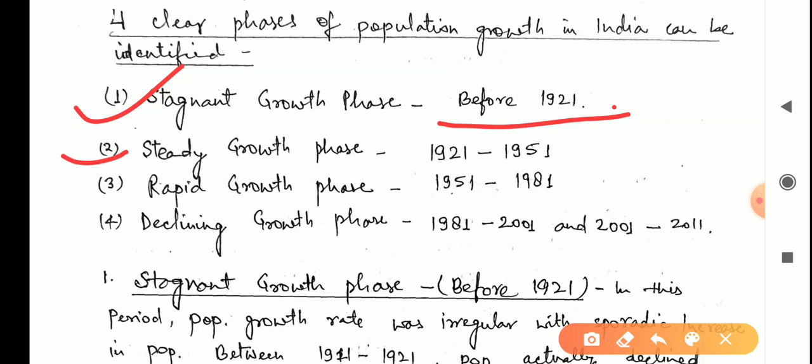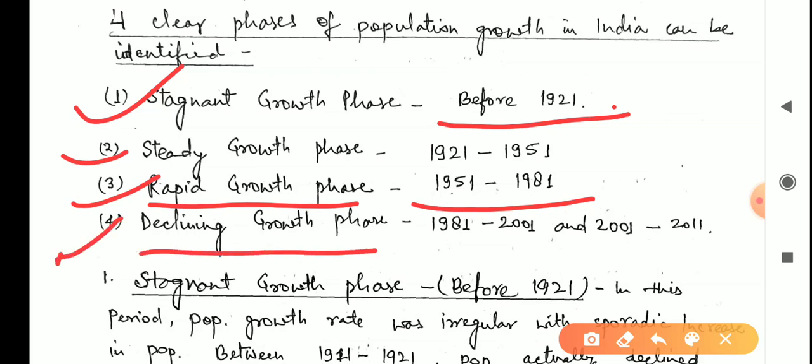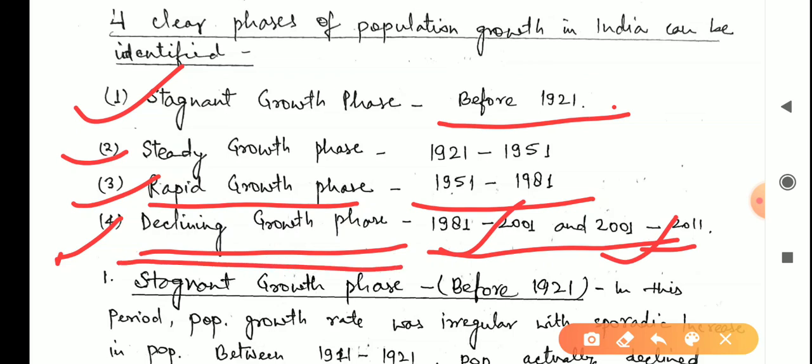Steady means the population was growing slowly. Then the rapid growth phase, in which population increased rapidly with a huge growth rate. The fourth one is the declining growth phase, 1981 to 2001 and 2001 to 2011. So it includes 20 years and 10 years, a 30 years phase of declining growth rate.